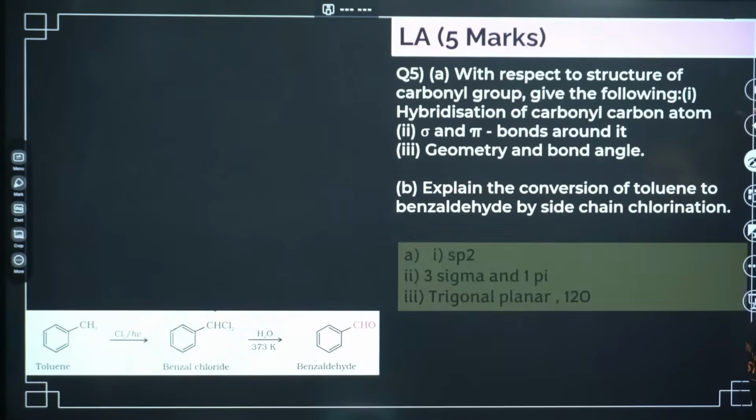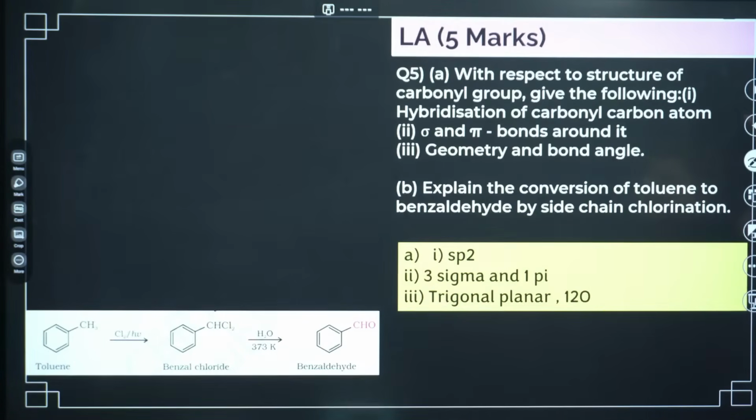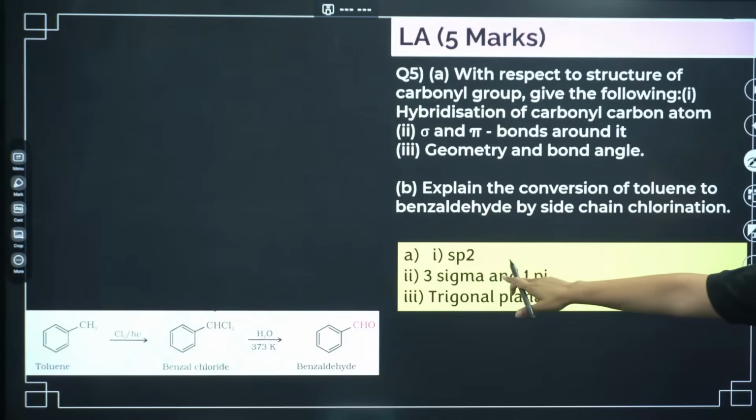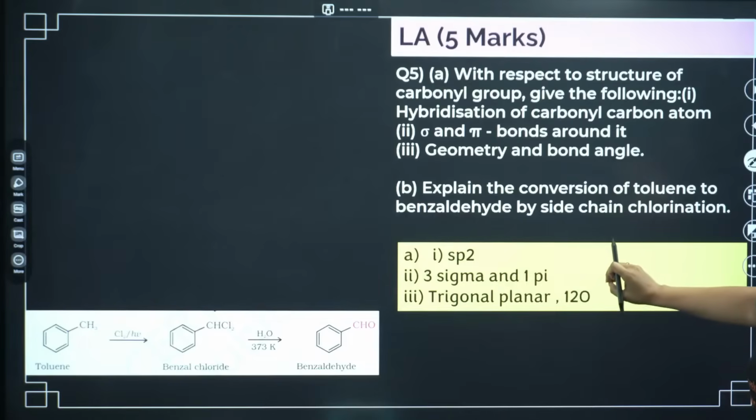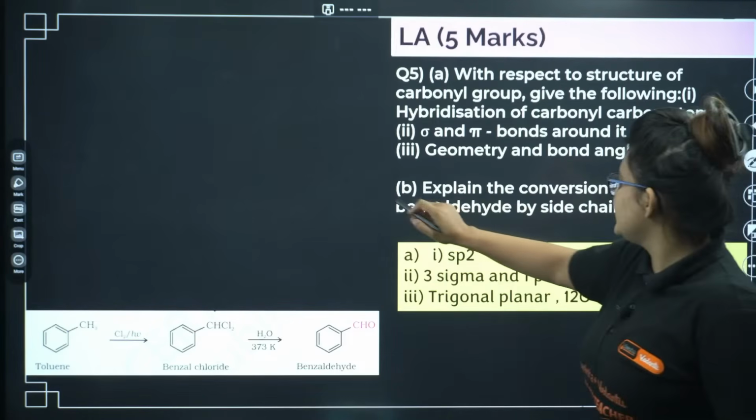Okay, so for this case you can see, with respect to the structure of the carbonyl group, give the following: hybridization of the carbonyl atom, sigma and pi bonds around it, and geometry. So sp2 hybridization, 3 sigma bonds, 1 pi bond, and trigonal planar geometry with 120-degree bond angle. This problem is very important.